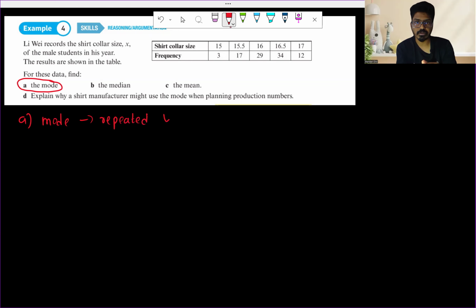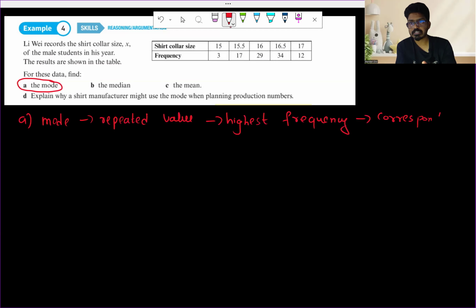So, repeated value, how to find it out. First you will have to find the highest frequency. Look for the highest frequency, and for that, the corresponding class width will be our mode.